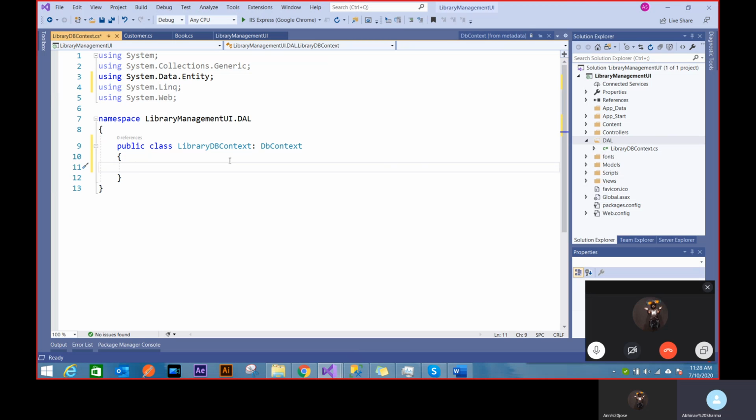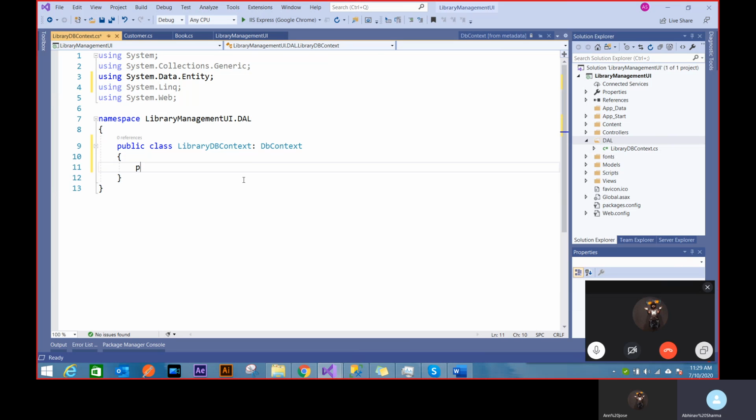So it's like a DAL layer. We previously created a DAL layer for stored procedures. Now we are creating a DAL layer to deal with Entity Framework. And this is a context that's given to us, a class by which I can use Entity Framework functions. So first I derive it with this.